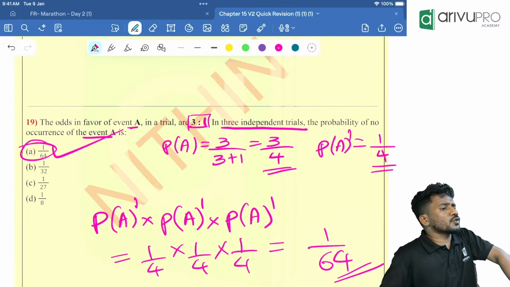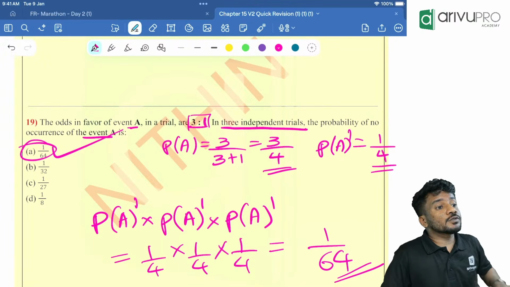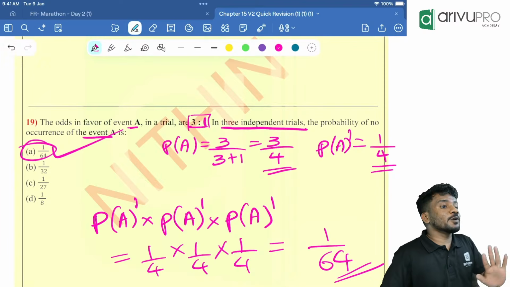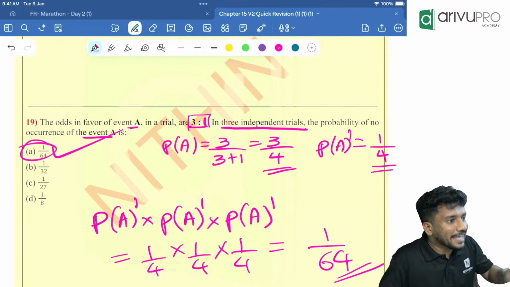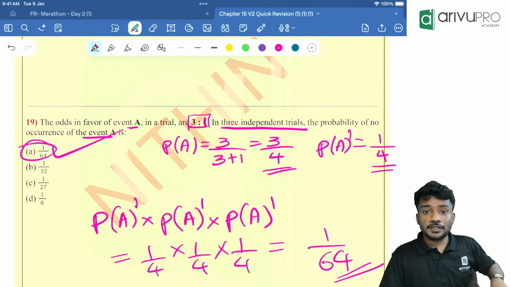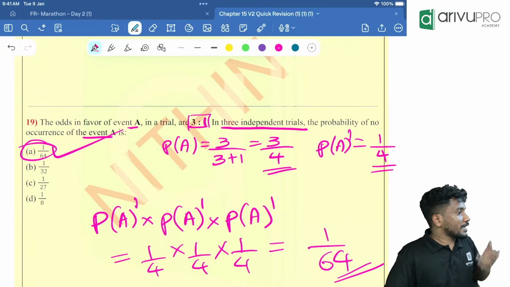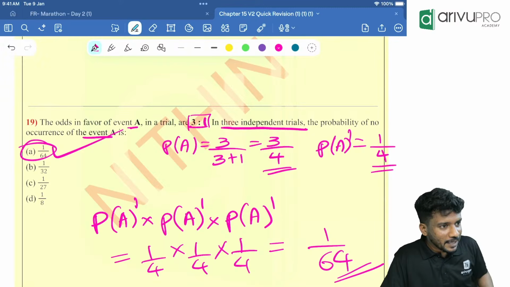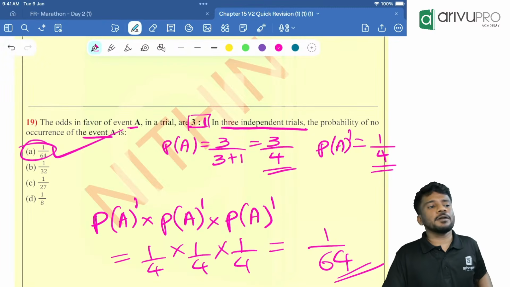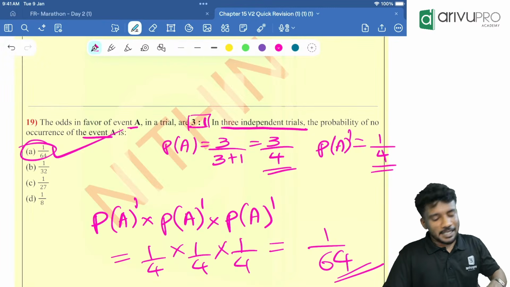What if the question was like this: first 2 times you fail, but third time you will win. That means P of A complement into P of A complement into P of A. Okay. Then they will give another case: first time you pass, second time and third time you will fail. That means P of A into P of A complement into P of A complement. Got the logic? Yes. Perfect.